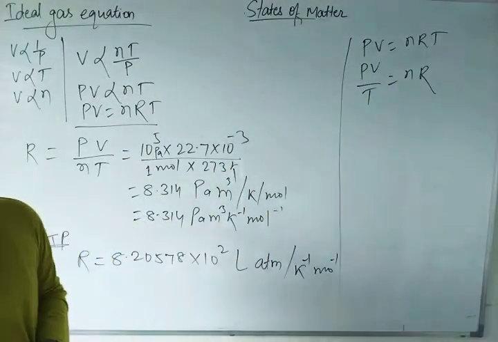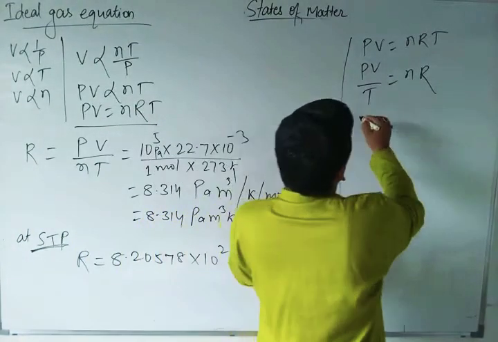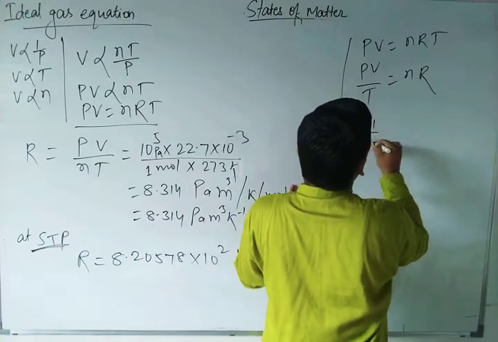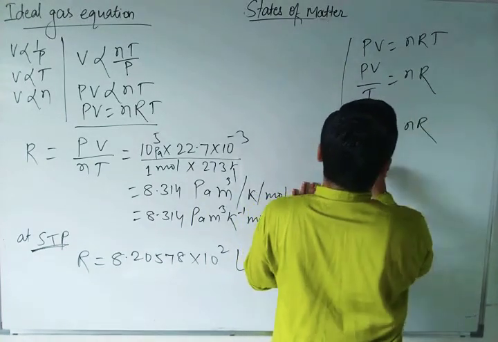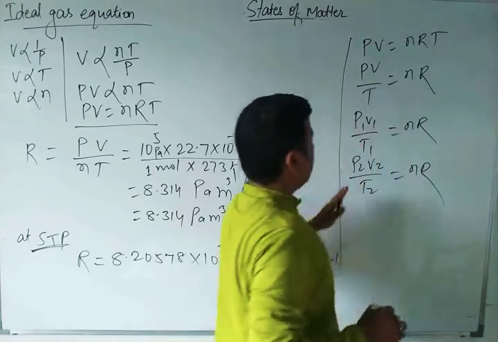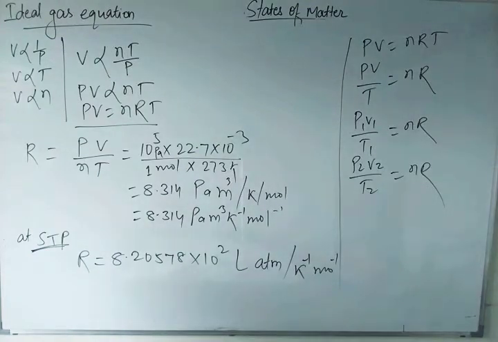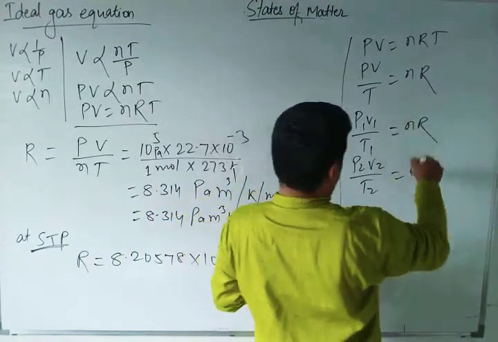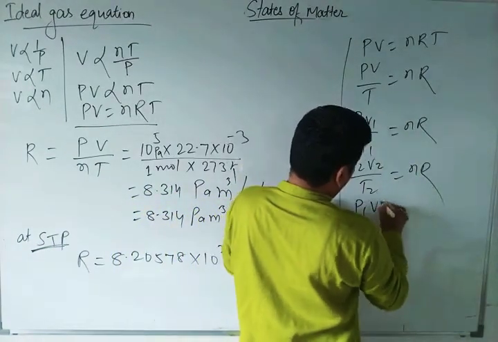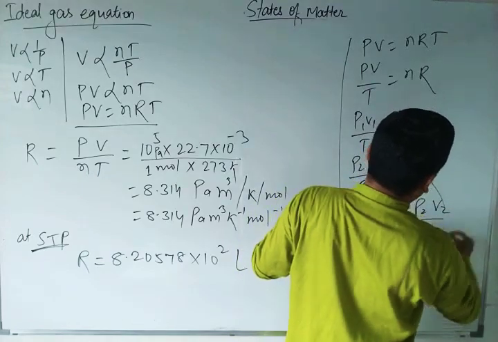If there are two conditions, before and after, what will you write? Since n is not going to change, P1 V1 by T1 is equal to nR, and again P2 V2 by T2 is equal to nR. Since both are equal to nR, P1 V1 by T1 is equal to P2 V2 by T2.